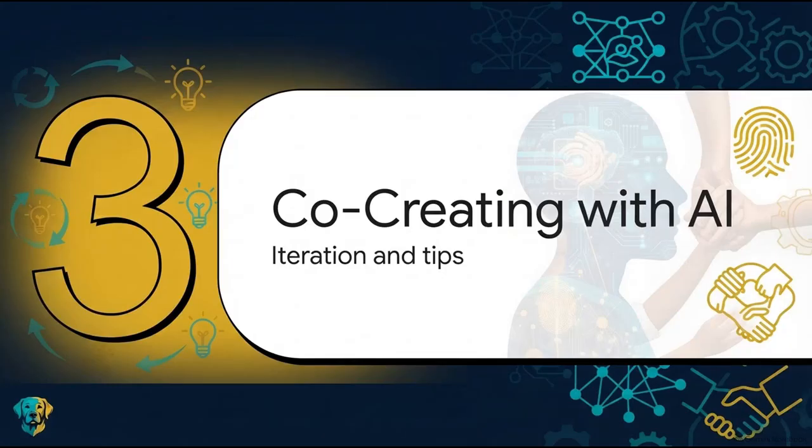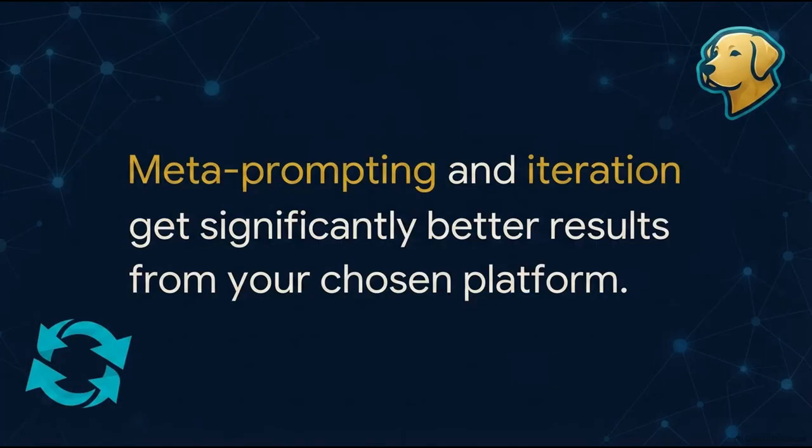Section 3, Co-creating with AI. Iteration and practical tips. So, once you wrap your head around the idea that a prompt is simply a conversation, the next logical step is realizing that it's almost never just a one-and-done command. Meta-prompting and iteration are about to become your best friends here. See, you are actively co-creating with these generative tools in this dynamic, back-and-forth flow.